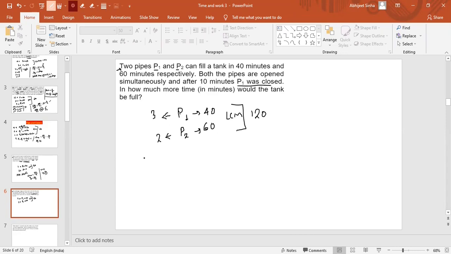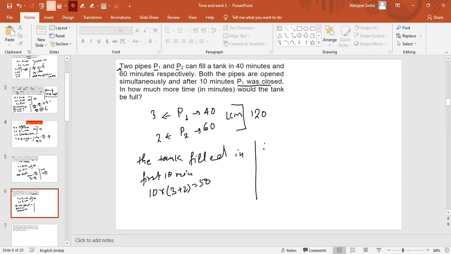So the tank filled in the first 10 minutes basically, right? So this will be 10 minutes into, because both the pipes are working together, 3 plus 2.